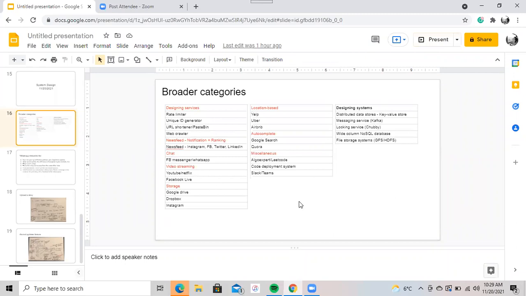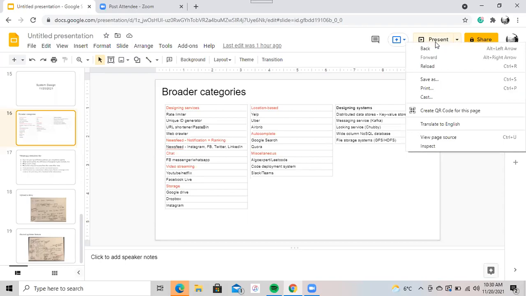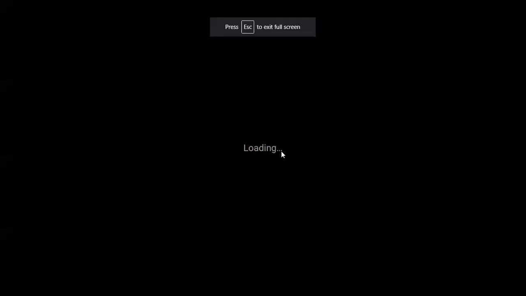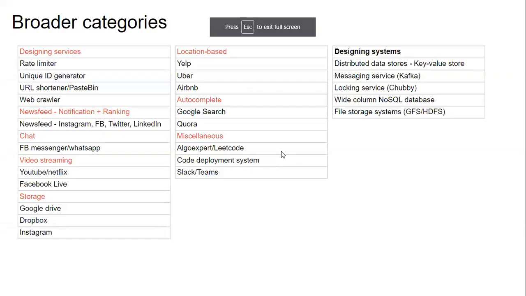I think if we really master these, and these themselves to me represent patterns to some extent, then for any new system design problem that comes in, for example Facebook Live, which initially I didn't have here, I only had YouTube and Netflix, I can think of it as, okay, maybe I can pull ideas from video streaming, but I also see how it's different from YouTube and Netflix. We are talking about live streaming here.